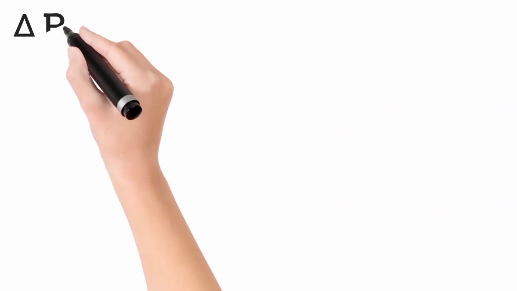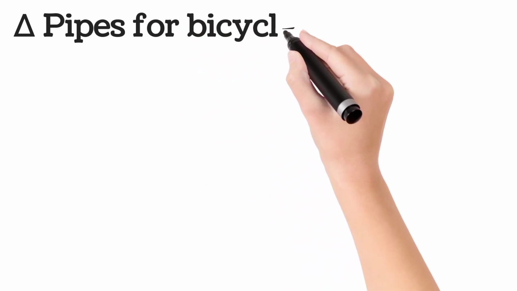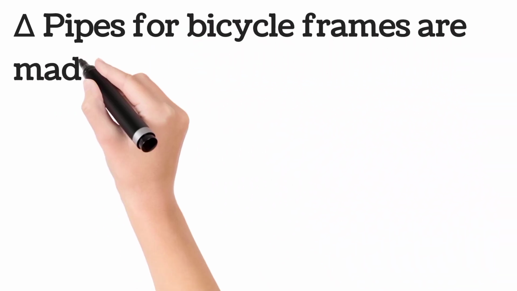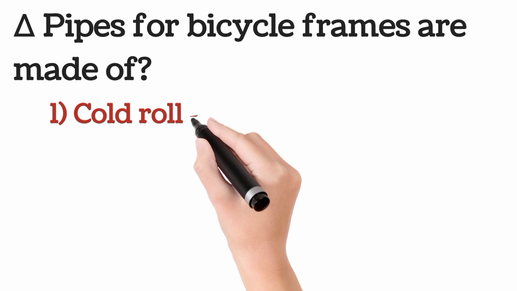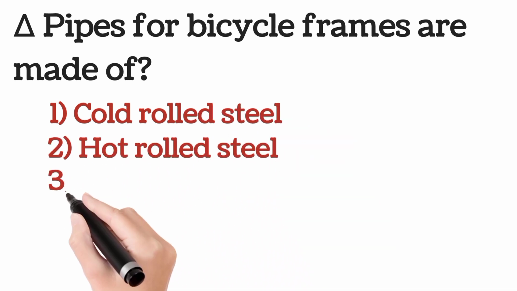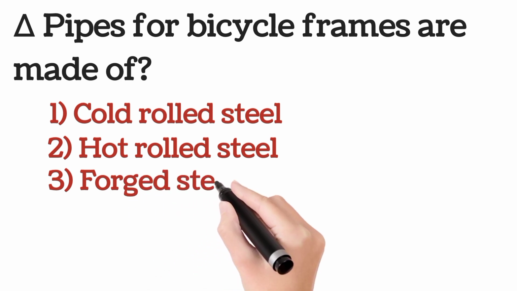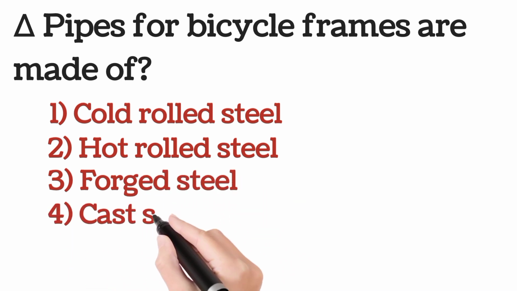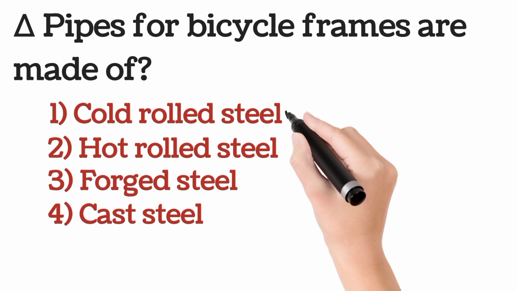Question number B. Pipes for bicycle frames are made of? Options are 1. Cold rolled steel. 2. Hot rolled steel. 3. Forged steel. 4. Cast steel. The answer is option 1.